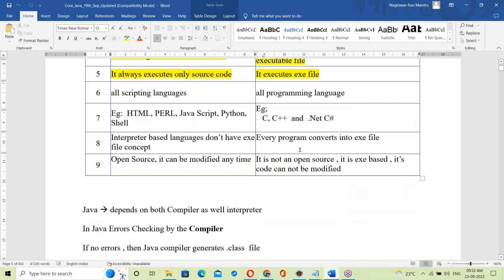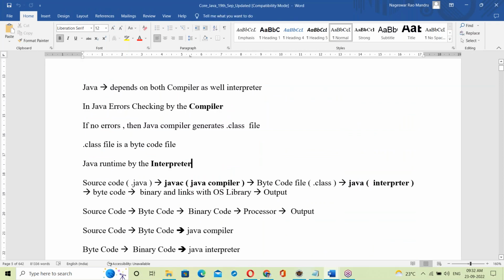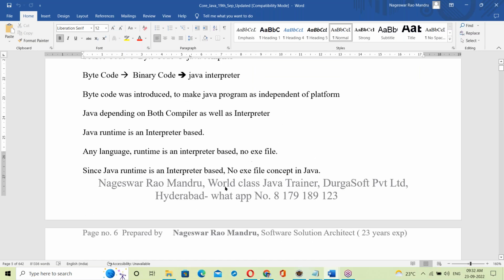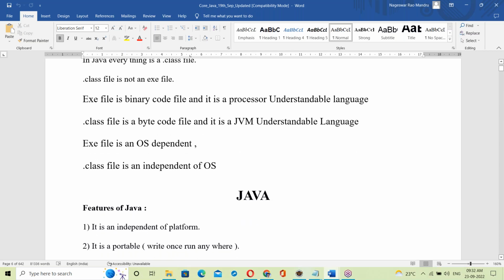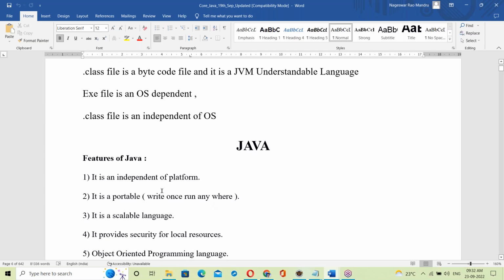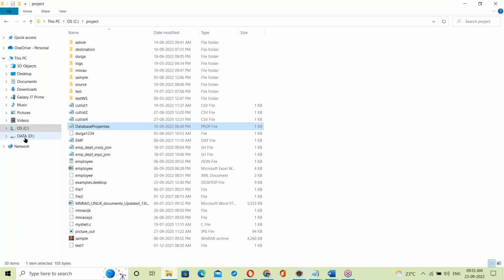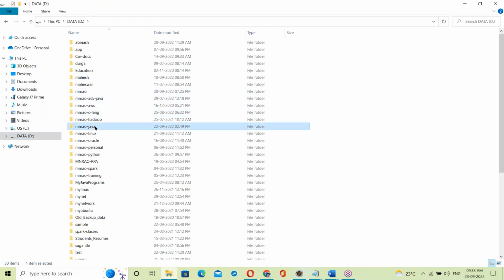Completed. Yes, about Java discussed. So Java depends on both the compiler as well as the interpreter. So this topic is completed. Now let us see about Java features.